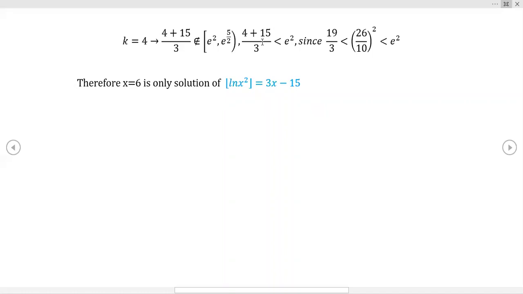Now, I know that's not a rigorous proof, but I could write a little bit more, but I think hopefully you guys are convinced that it would be even more of a distance between the two interval solutions if you did k equals 5, k equals 6. So we have a single solution, folks. x equals 6 is the only solution to this expression, provided we're doing positive numbers. There may be solutions for negative numbers. I may do a video on that. Okay, hope you guys enjoy.